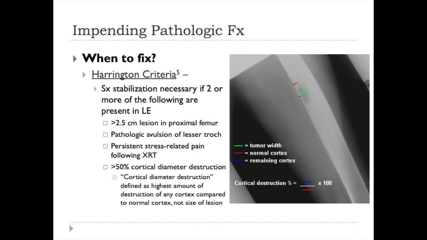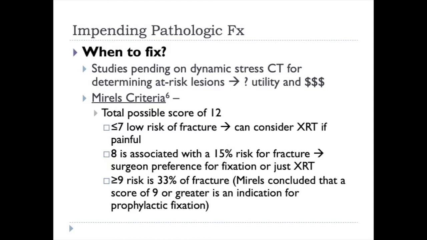Cortical diameter destruction is basically defined as the highest amount of destruction of any cortex compared to the normal cortex. It has nothing to do with the size of the lesion. There are current and ongoing studies using dynamic stress CT for determining at-risk lesions.